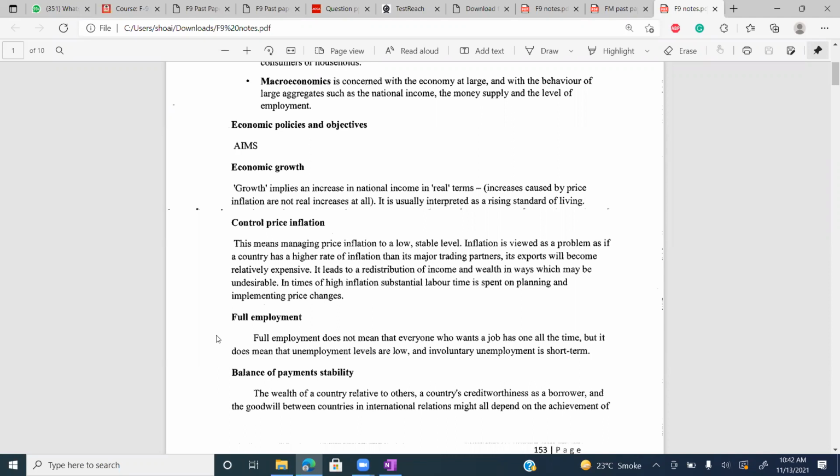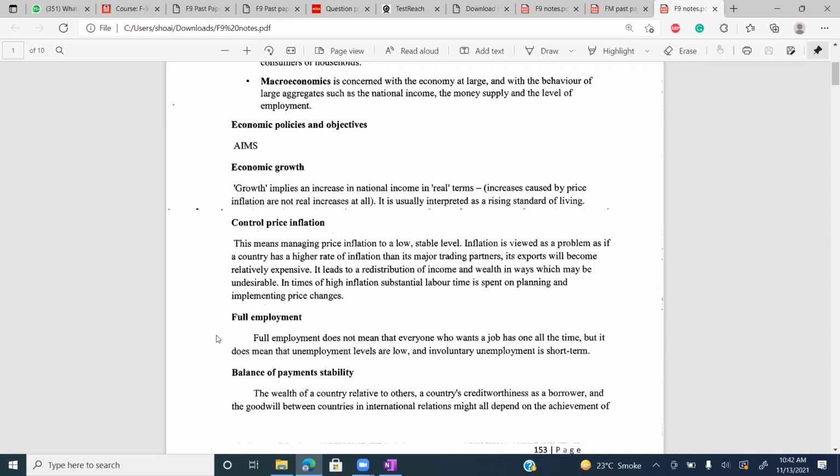National income increase means the income of the whole country increases. So growth implies an increase in national income in real terms. It is not increased by inflation. It is usually interpreted as a rising standard of living. If your standard of living is rising, if your per capita income is increasing, that is economic growth. Obviously, if income level is increasing, definitely your standard of living will also increase.